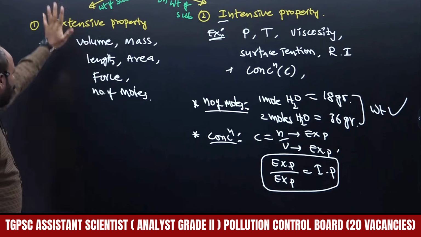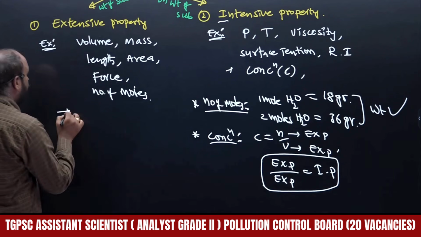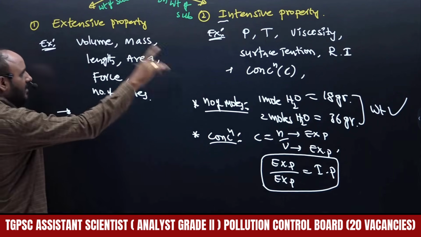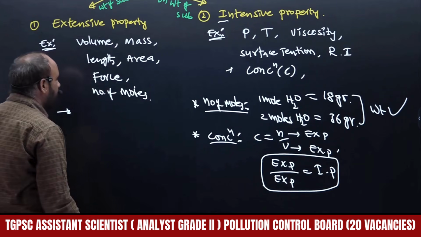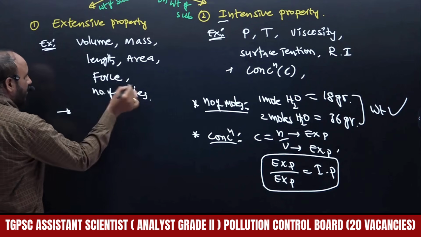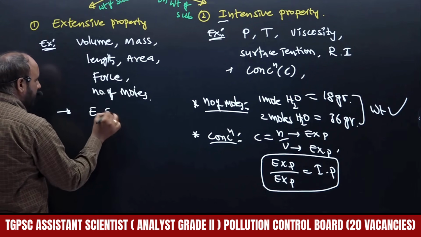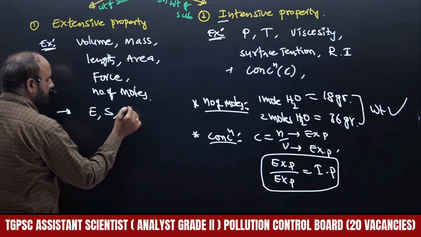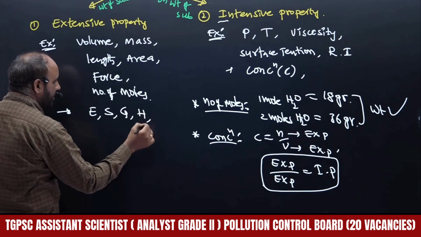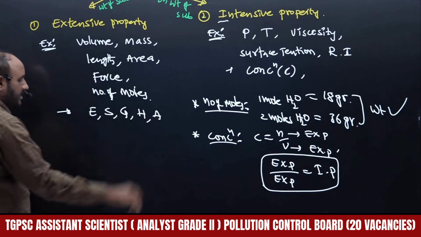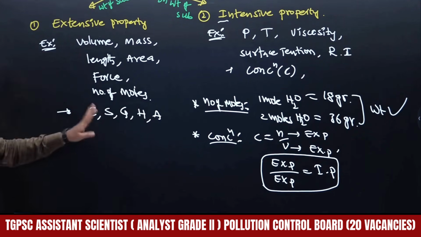Somehow I am giving the list: some will come under extensive properties and some others under intensive properties. Here number of moles will be there. Next, entropy, enthalpy, Gibbs free energy, then Helmholtz energy function. These are all thermodynamic properties.